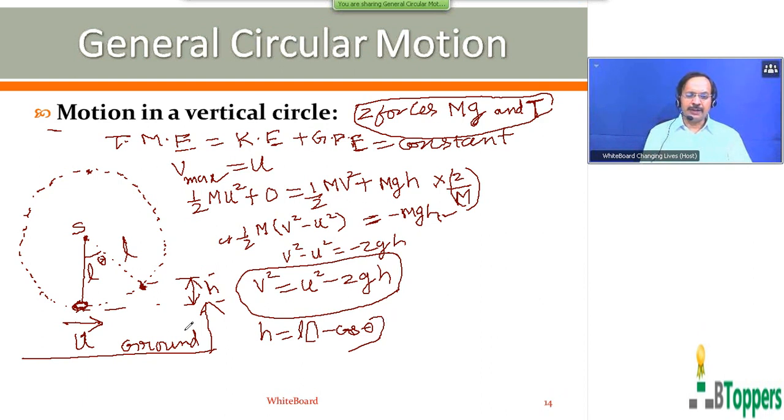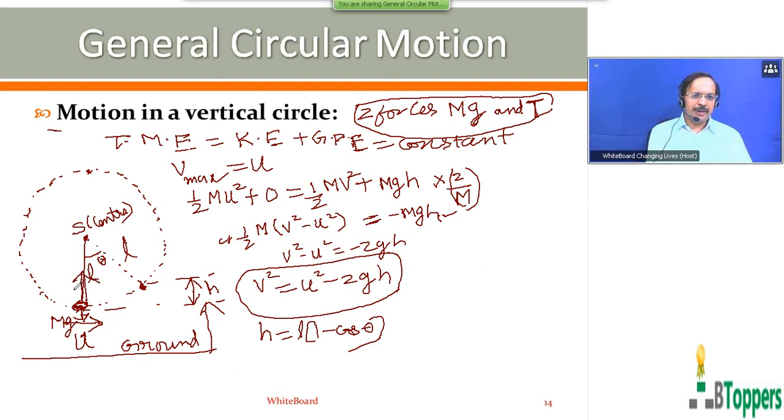Next, I would like to discuss how to find the magnitude of the centripetal force on the bob and the magnitude of tension in the string at different positions. At any instant, only two forces act on the bob. One is its weight mg and the second one is the tension force by the string. So at the lowest position, the weight mg of the bob acts away from the center of the circular path. Here the center of the circular path in which the bob moves coincides with the point of suspension of the string.